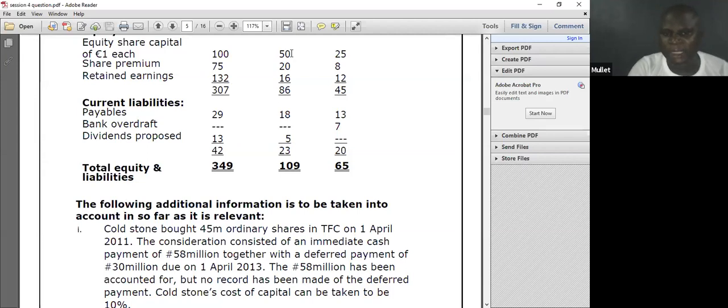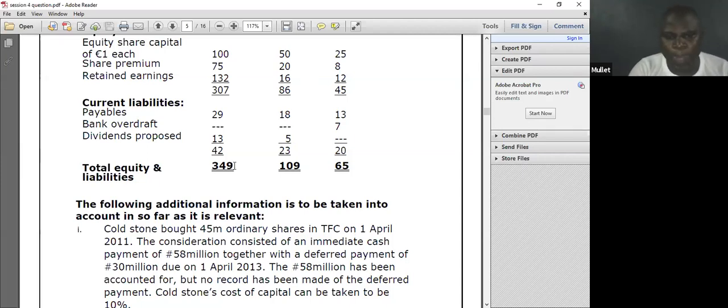I will convert it to the total number of shares. I will quickly do this with my calculator to know the type of investment I have in the question. Total number of shares equals the value divided by the nominal value of 1 naira. That gives me 50. I quickly test that.